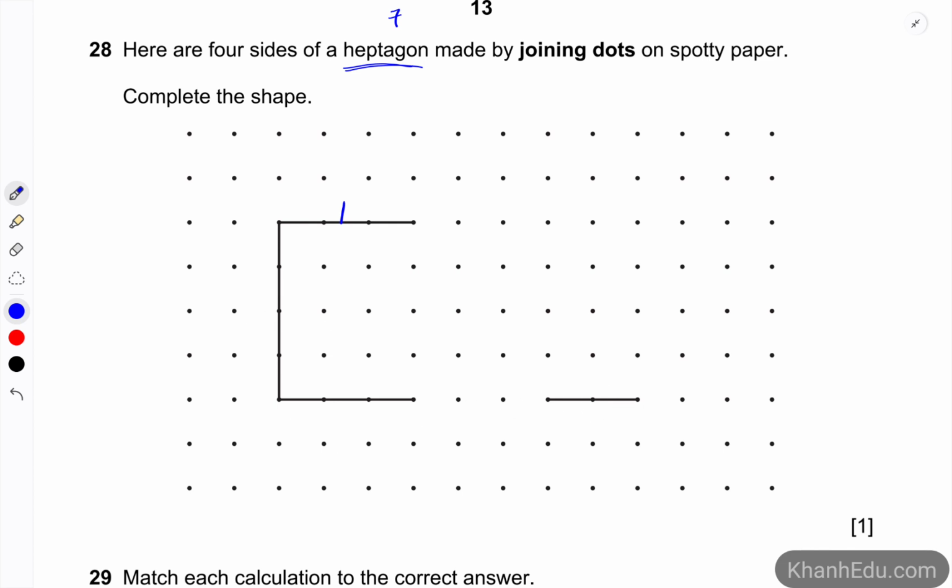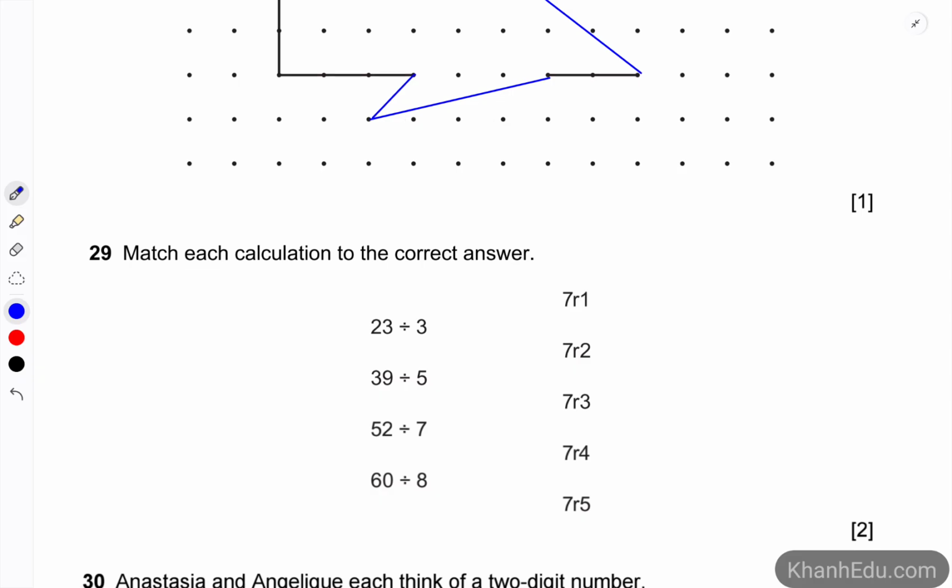We need 3 more, right? 3 more. So try to connect these 2 first and add 2 more. So it is up to you. Maybe you can put this line over here and then put this line over here. It's going to be 7 lines. So it's going to be a heptagon.